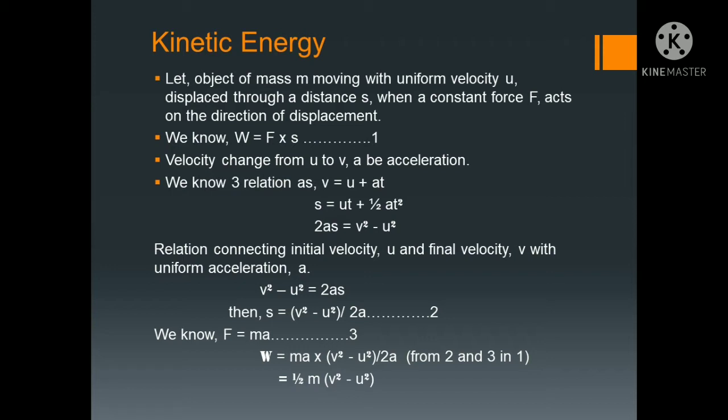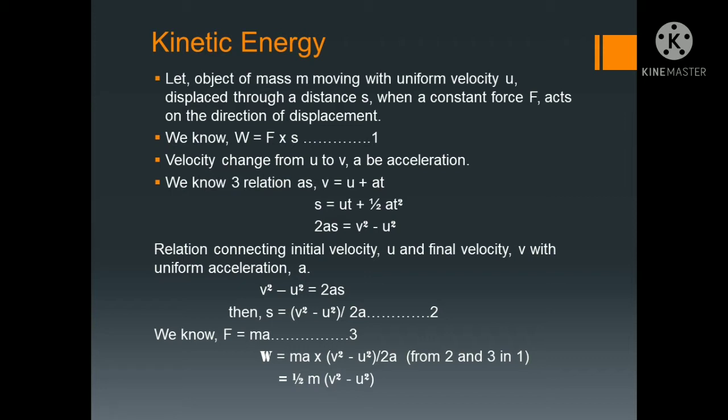We know these three relations, already studied in the chapter motion. v is equal to u plus at. s, the distance, is equal to ut plus half at square. Third one is twice as is equal to v square minus u square. These relations connect initial velocity u and final velocity v with uniform acceleration a.